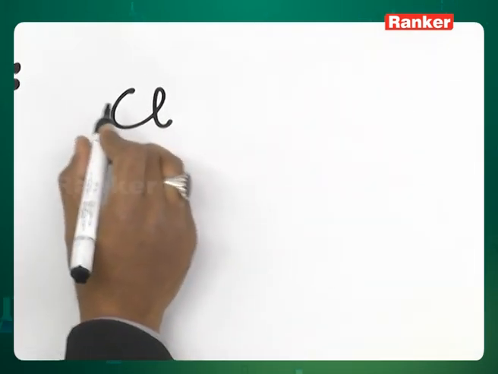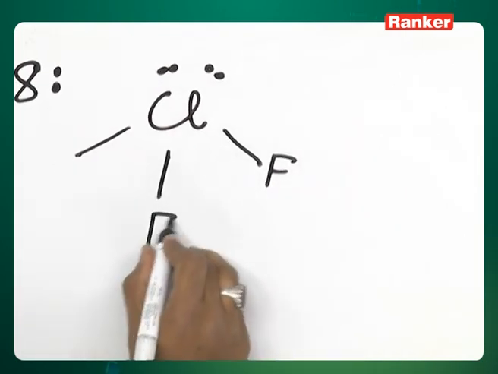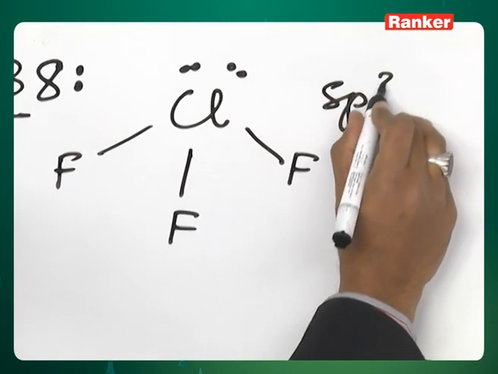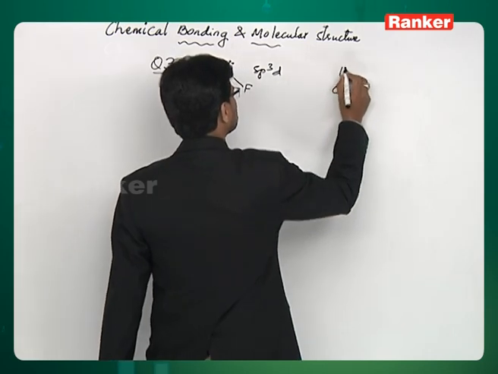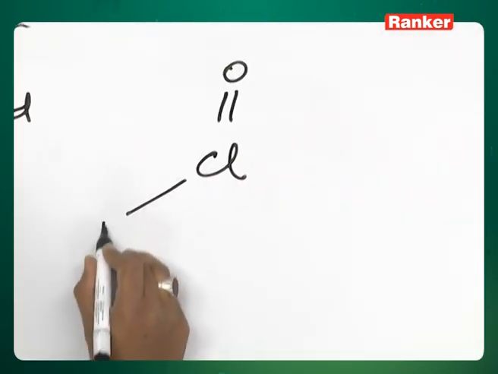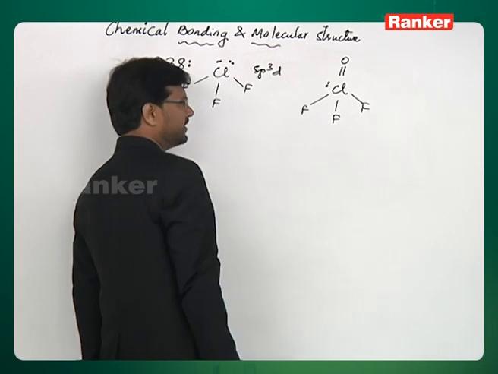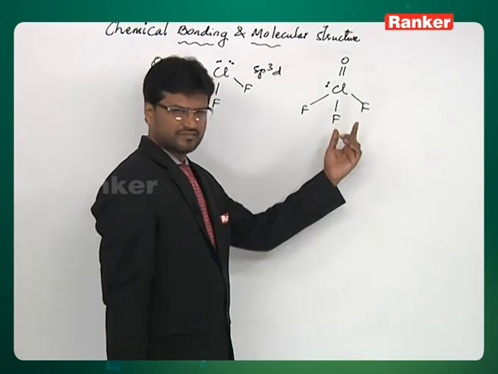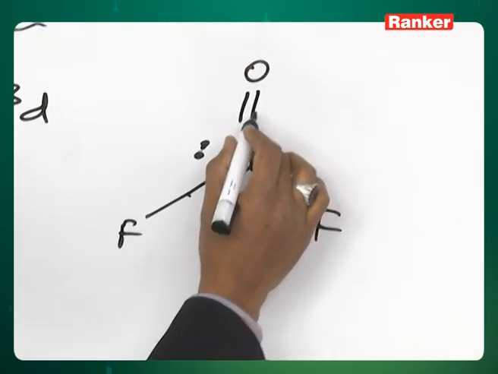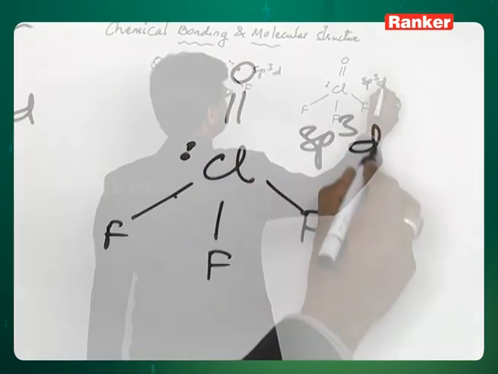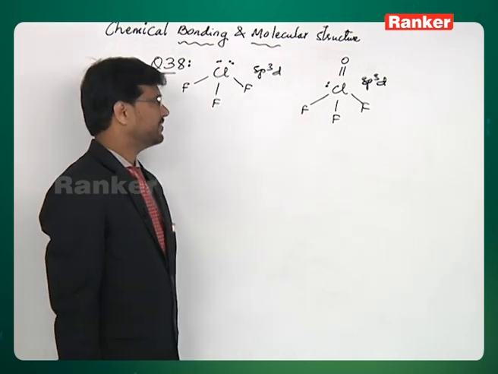ClF3 has 2 lone pairs and 3 bond pairs. So the hybridization is sp3d. ClF3O has 1 doubly bonded oxygen, 1 lone pair and 3 bond pairs of ClF bonds. So the hybridization should be, 1, 2, 3, 4, 5, sp3d. So it is the same hybridization.